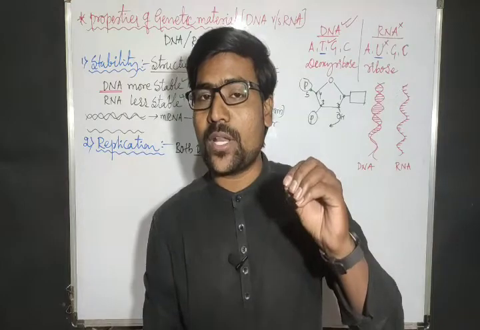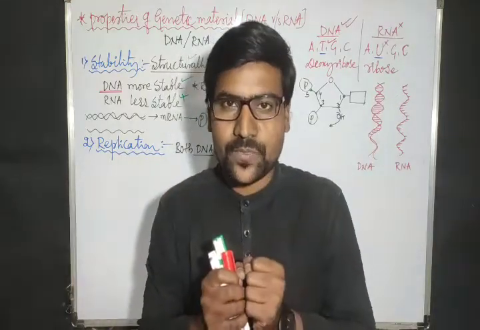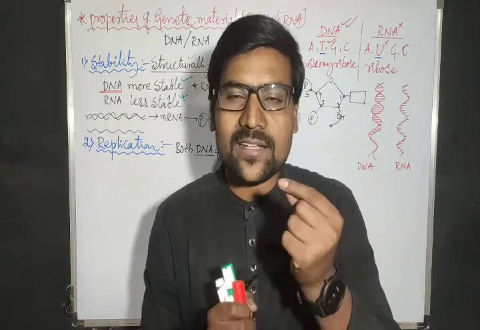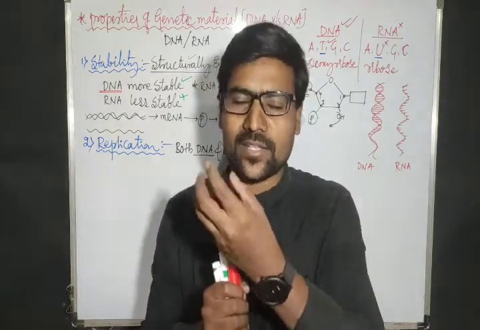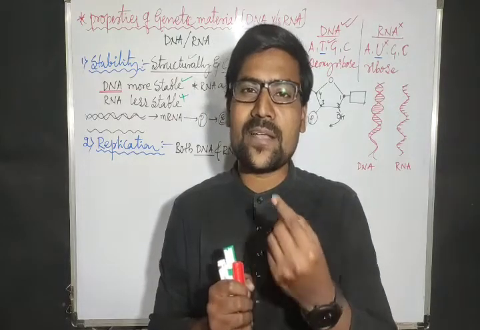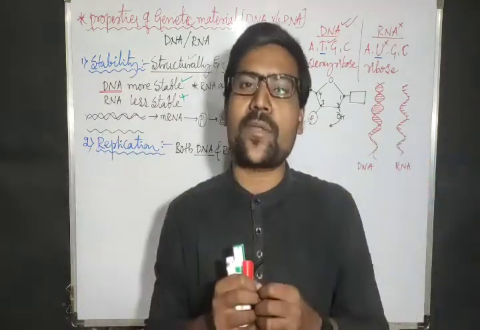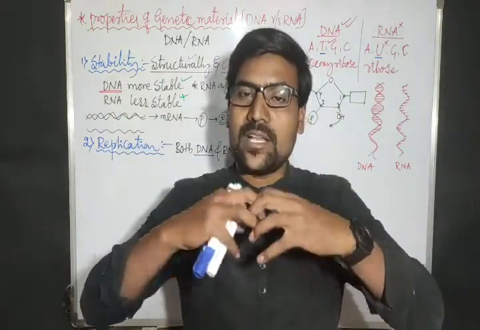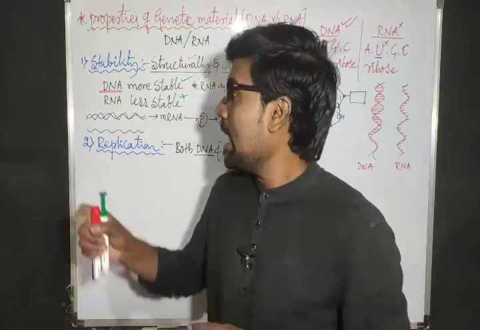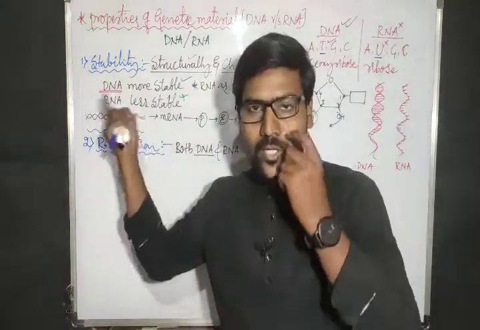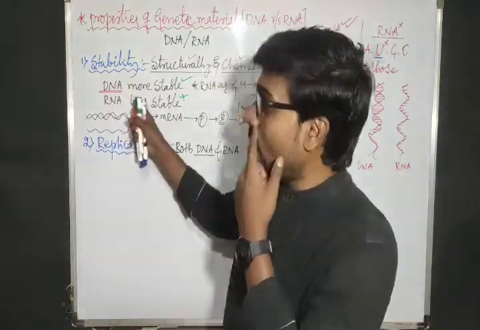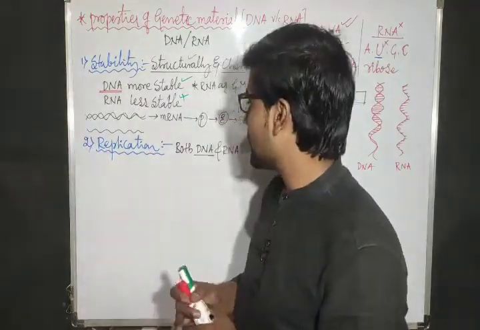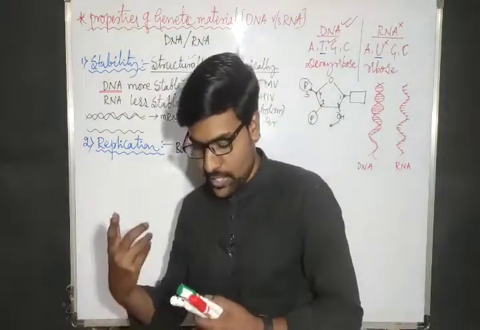Genetic material's work is storing information, storage of information, just like a pen drive, just like a memory card, a memory chip. So it is storing so much information. If the information has to be stored, that material should be stable. Hence DNA is the best genetic material. Why? Because it is more stable. But why can RNA not become the major genetic material? Because RNA is not stable. Okay, so these are the two points here.